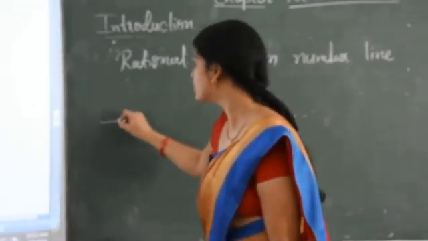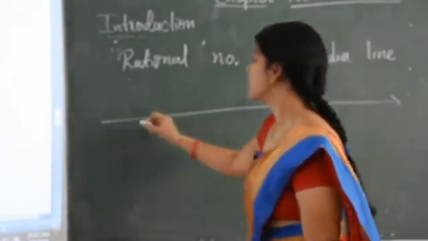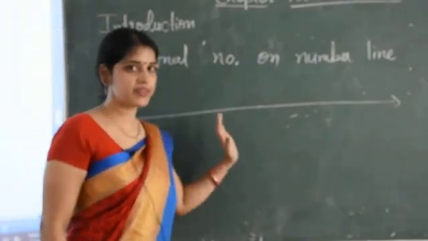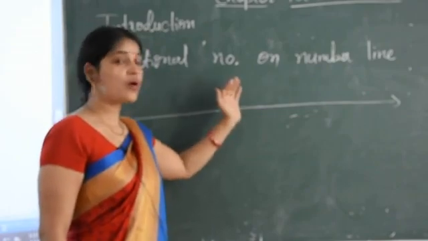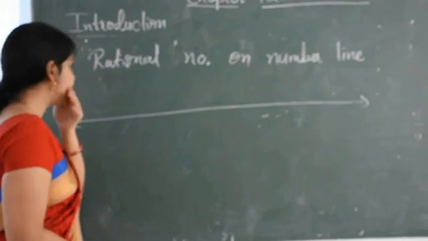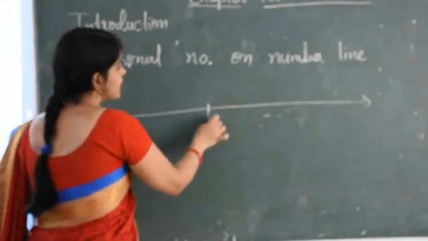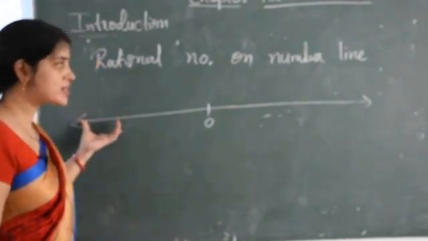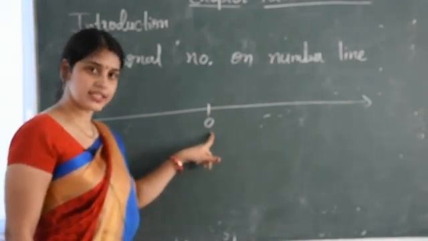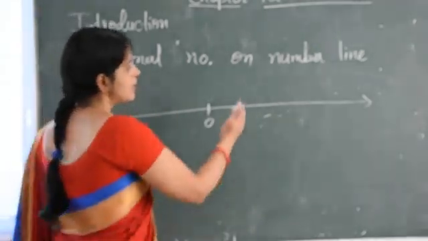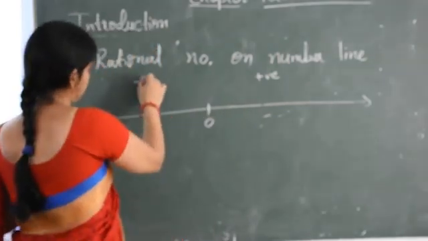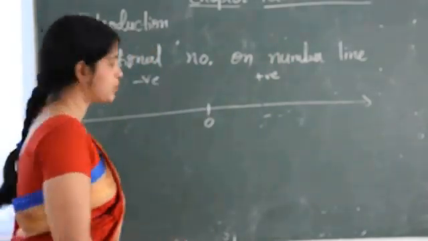You know how to draw it because you have drawn natural numbers, whole numbers and integers in previous classes. So now you have to draw rational numbers on the number line. So how to draw it? In the center of the line, first we draw a straight line, then we take its center. On the center we denote 0. Then it has two parts, the right hand side the positive part and the left hand side negative numbers.